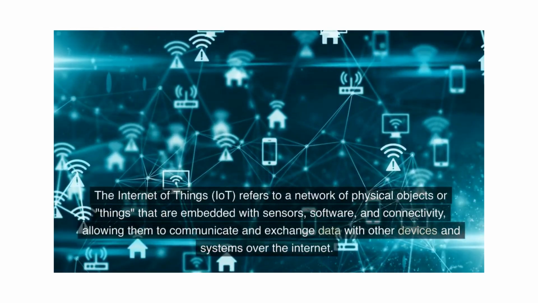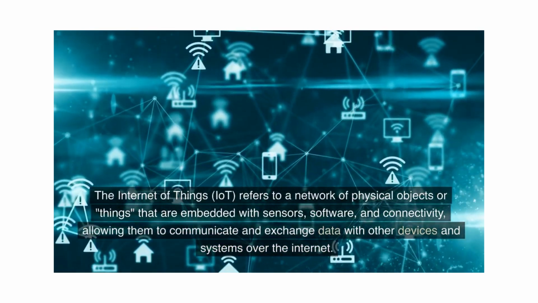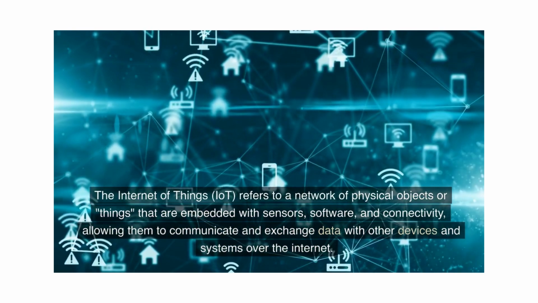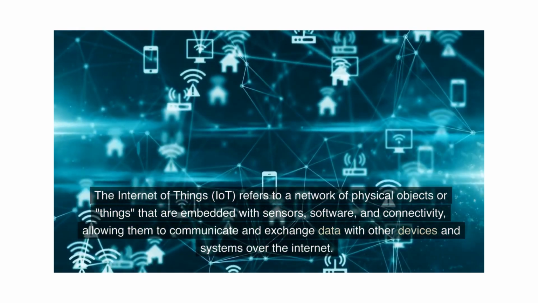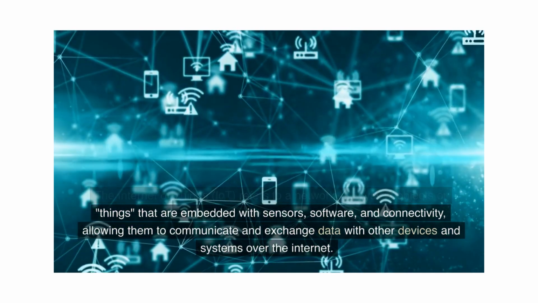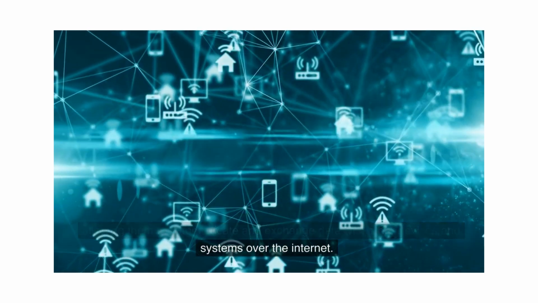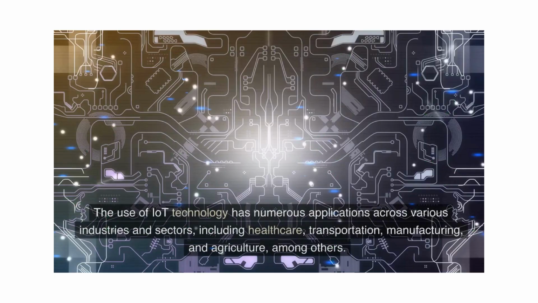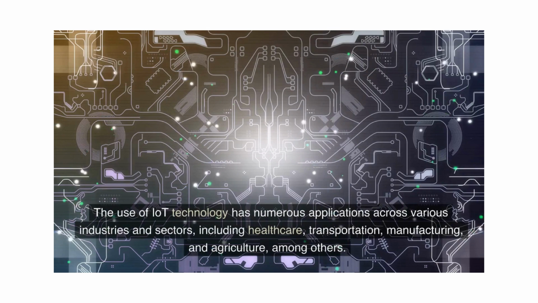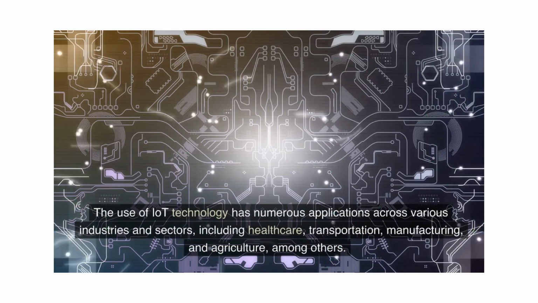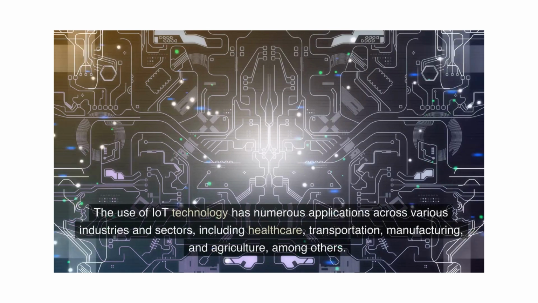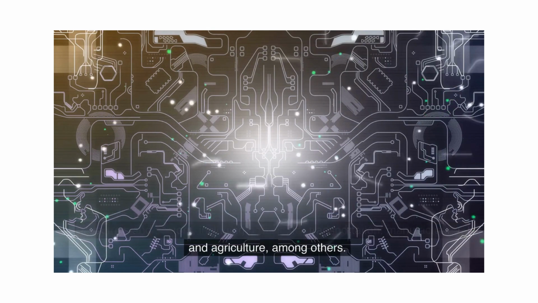The Internet of Things, IoT, refers to a network of physical objects or things that are embedded with sensors, software, and connectivity, allowing them to communicate and exchange data with other devices and systems over the Internet. The use of IoT technology has numerous applications across various industries and sectors, including healthcare, transportation, manufacturing, and agriculture, among others.